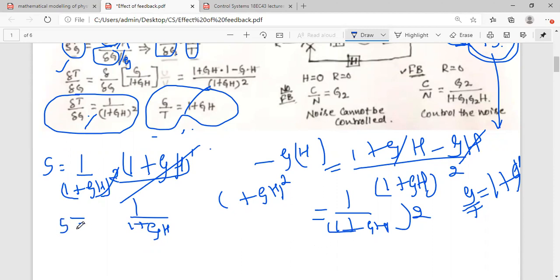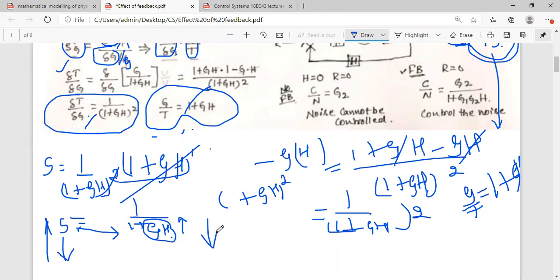Now you can observe there is an inverse relation between sensitivity and this parameter GH. If the product GH is higher, with higher values of gain, then sensitivity will be less, and vice versa. If you take the product GH less, sensitivity will be more. So that is the effect of the feedback on the sensitivity parameter.